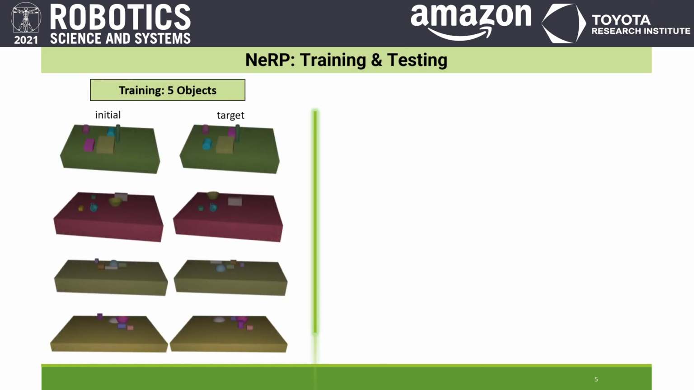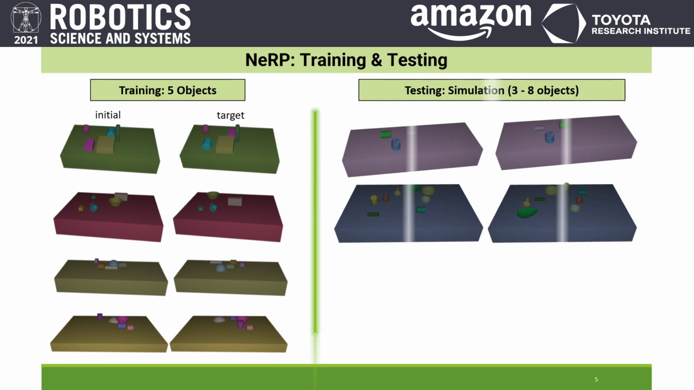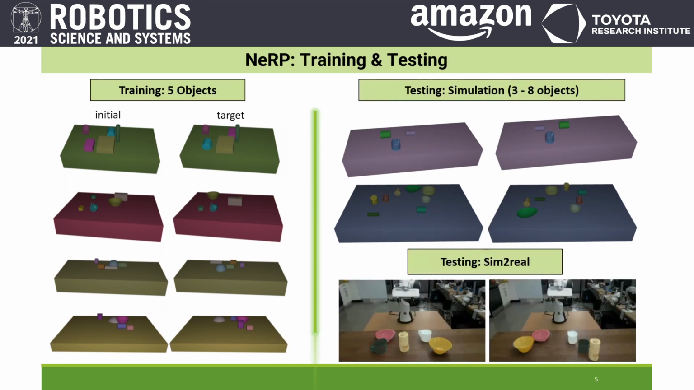We train NeRP using synthetic data with randomly generated scenes containing only 5 objects as shown in these example initial and target scenarios. Once trained, we evaluate NeRP on unseen synthetic environments with 3 to 8 objects and demonstrate its sim-to-real generalization in multiple challenging scenarios.